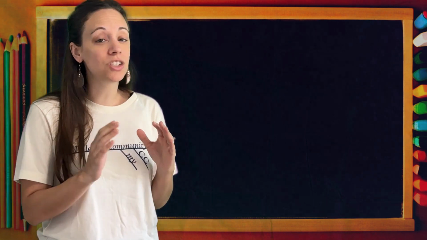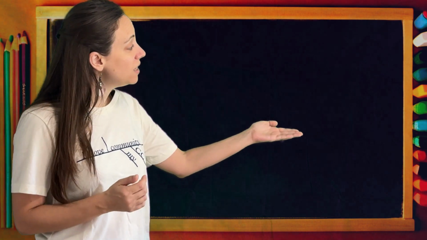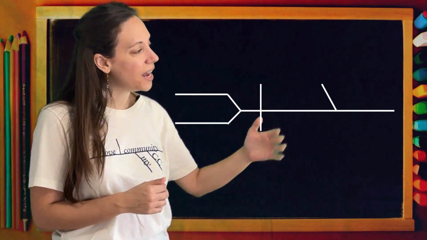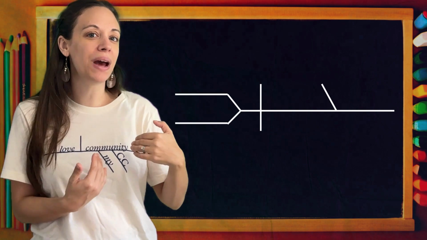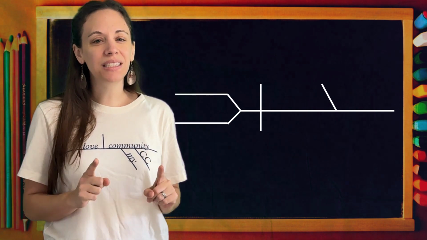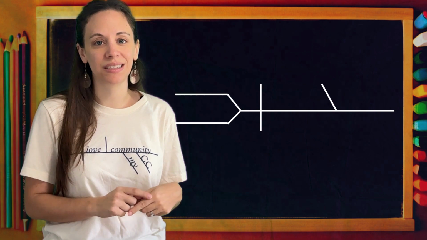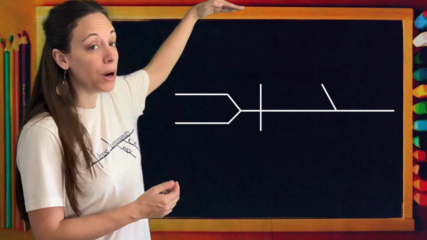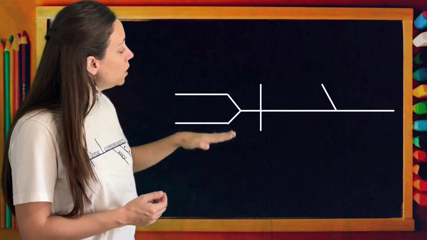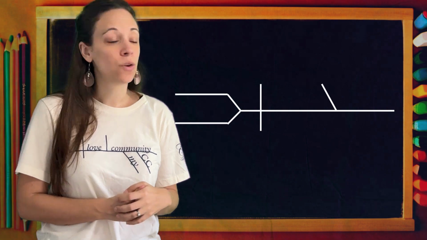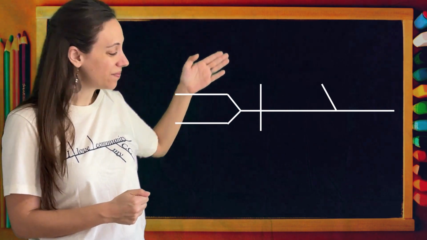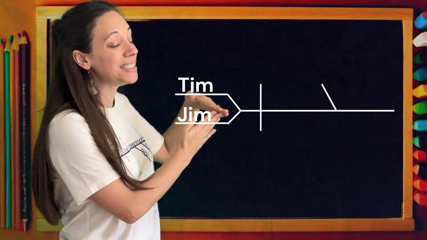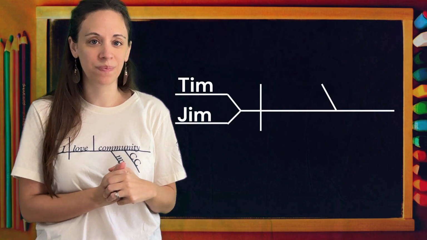As always, we're going to start with the sentence pattern. A long horizontal line with the subject split from the predicate, and a diagonal line so that the predicate nominative can point back to our subject. But this time, we have two subjects in our sentence. They're each going to get their own horizontal line, one just above the rest of the diagram, and one just below the diagram line. We'll put Tim up here, and we'll put Jim down here. Then we'll draw two diagonal lines connecting them to the rest of our diagram.